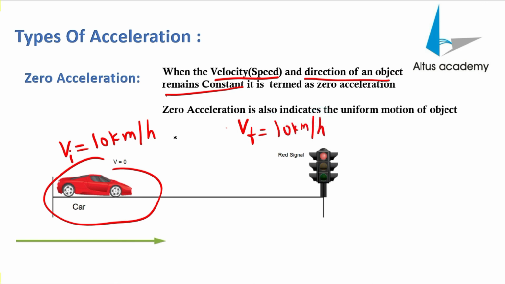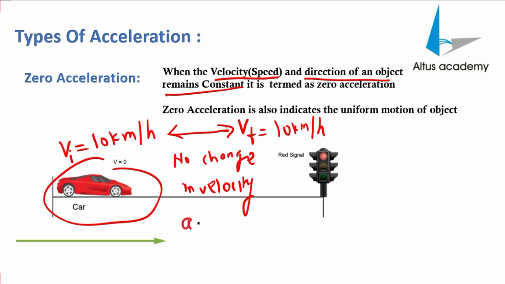As you can see, there is no change in the velocity. And if the velocity is not changing, your acceleration is always zero.